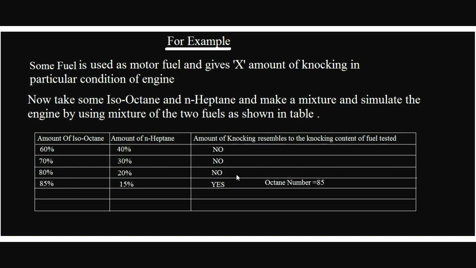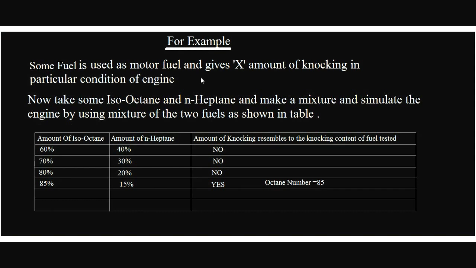Remember, the maximum octane number a fuel can have is 100 and the minimum is 0. So 100 is with isooctane and 0 with n-heptane. But nowadays, after research, it is found that some fuels have an even greater degree of anti-knock properties compared to isooctane. So we have not changed the benchmark. Those fuels have an even higher octane number than 100, possibly 120 or 130, like this. Hope you have understood how to find the octane number.